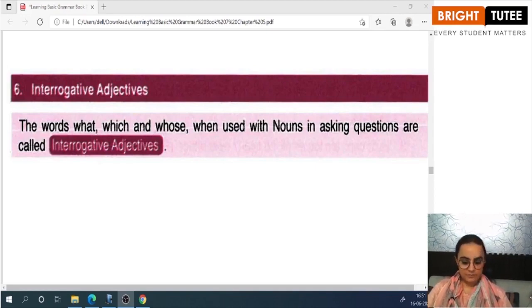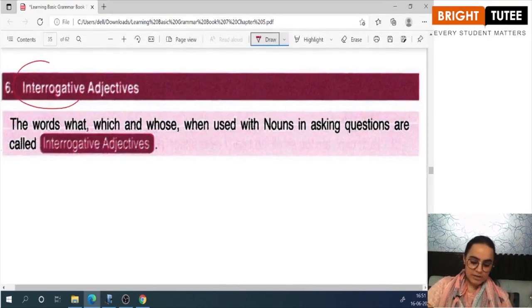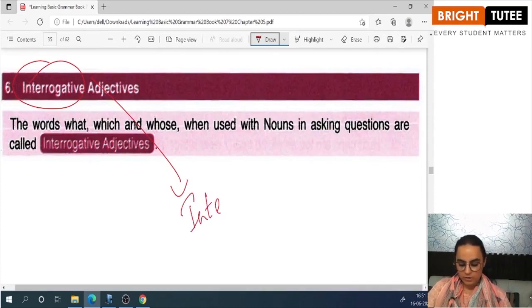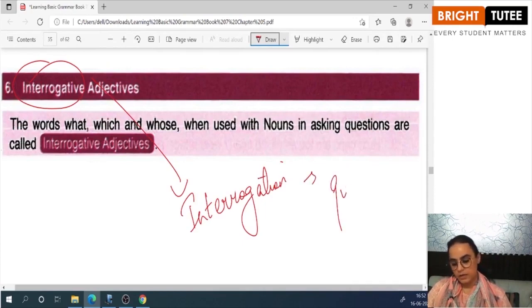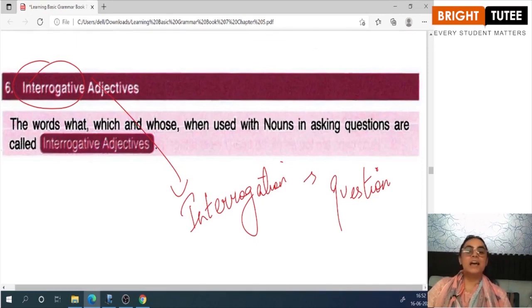interrogative adjectives. Now, as the name suggests, the word interrogative is derived from the word interrogation, and interrogation means to question. So basically, the question words such as who, what, where, whose, when, how, which, all these question words, when they are used with the noun to ask a question, they are interrogative adjectives.